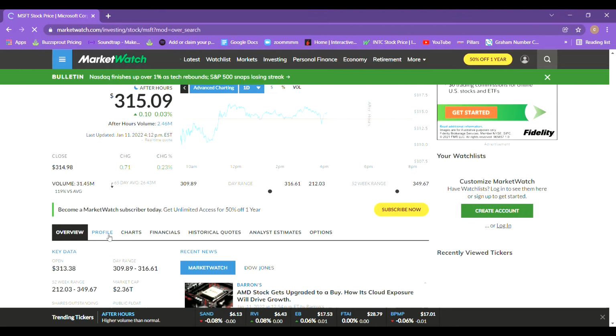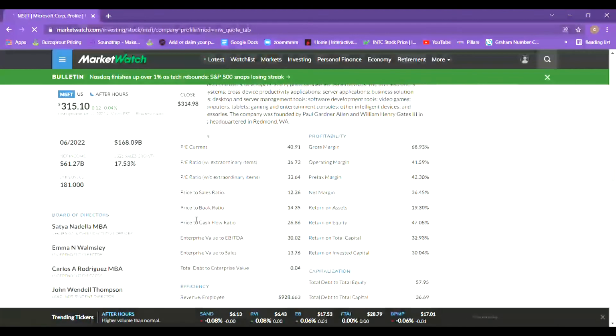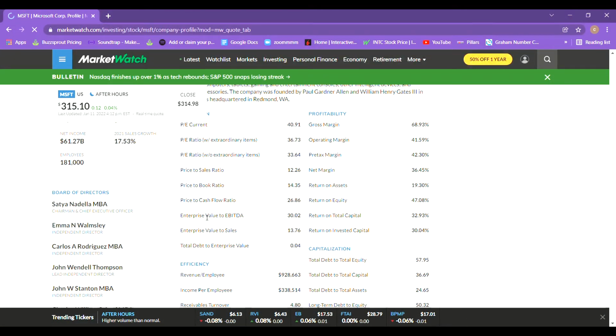Now, before we get into the income statement, I want to see their gross margin and return on invested capital. So right now, the gross margin is basically 69%, which is good because the lowest you want this number to be is 20%. Then with the return on invested capital, it's looking good at 30% because you want this to be at 7% and above.